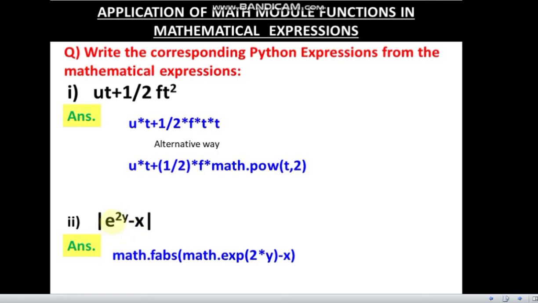And then another example is e to the power 2y minus x, and all inside this mod. This is the mathematics mod, so you know that this is equivalent to the fabs function in the math module. So math.fabs, and math.exp, for e we have seen that exp is the function which we use, and in brackets 2 into y which is there at the power, and minus x which is not at the power but inside this fabs function. So that is why we have closed the bracket of this expression, and then minus x, and all inside this fabs. So this is how you can work with different expressions.